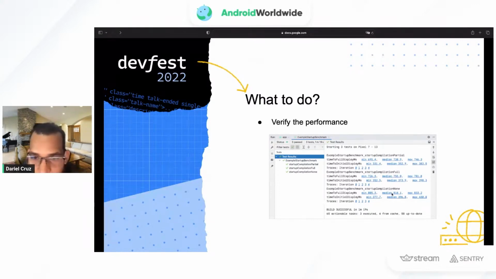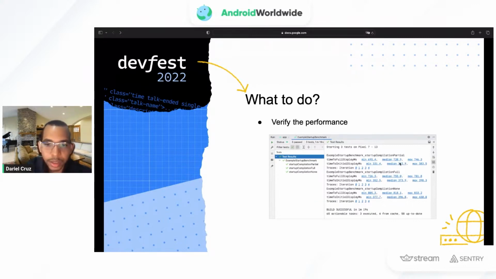So we can see here that partial is 720, the median to full display. Full is 755, and none is 818. We can see that the partial mode, that is the one that uses the baseline profiles to precompile that profile, and then the rest of the code is just-in-time compilation, is the better approach in this case.